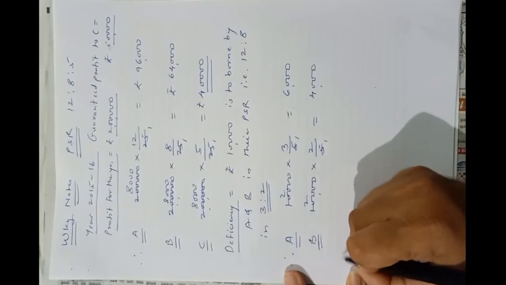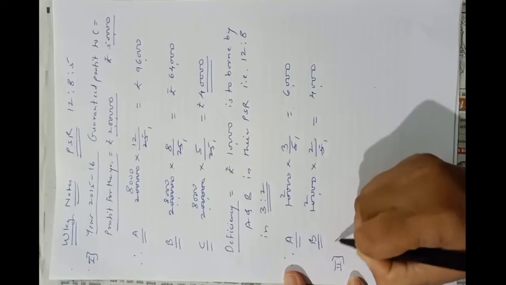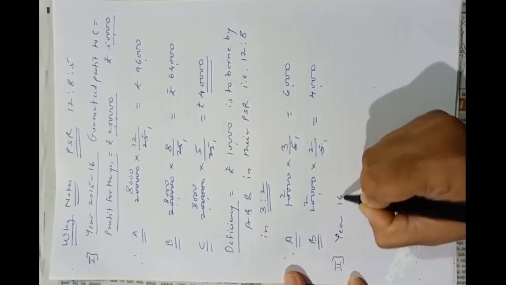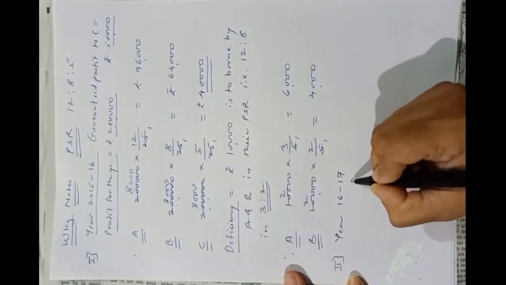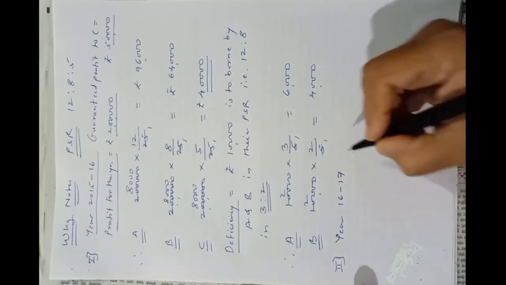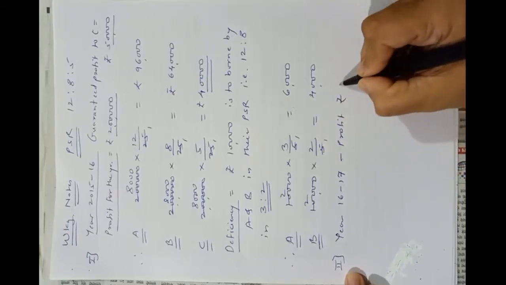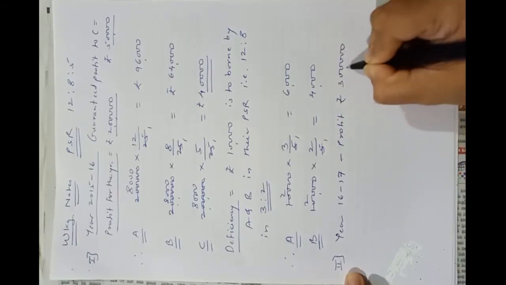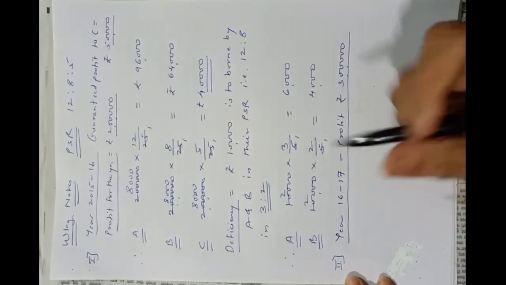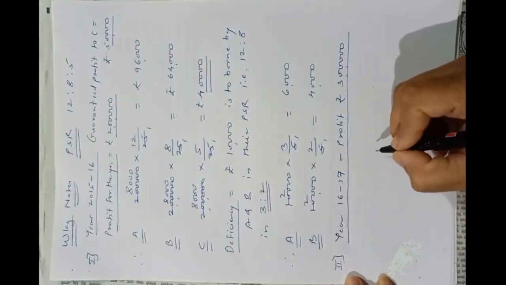Now year 16-17. Because this is the year ended 31st March 2017. Profit rupees 3 lakhs. Okay, we know guaranteed profit to C is rupees 50,000, so I am not writing it again.